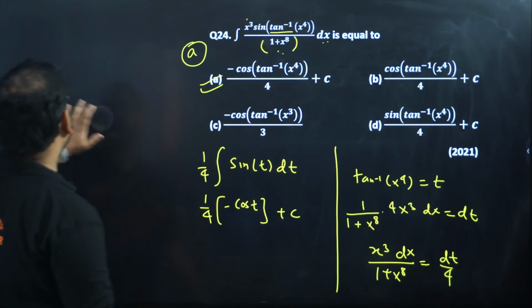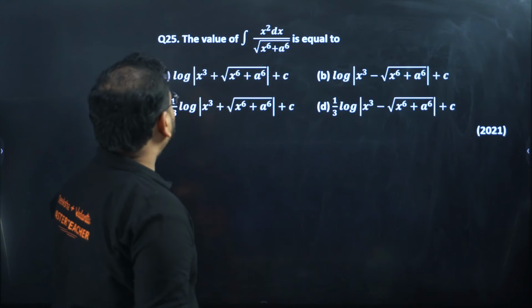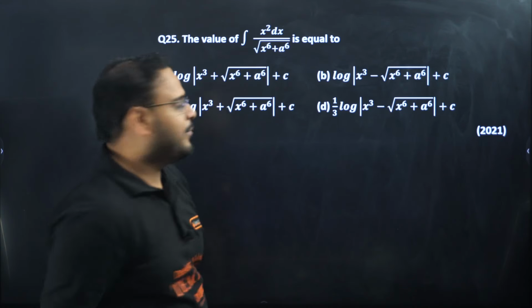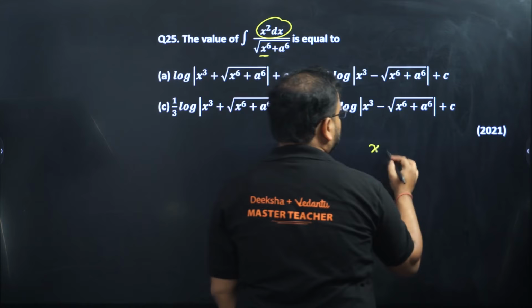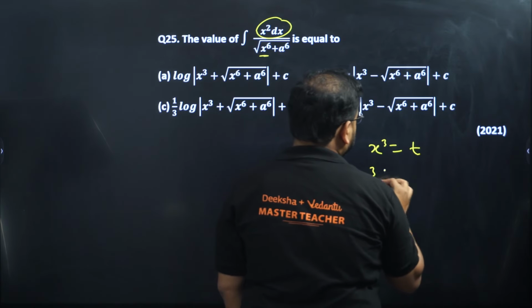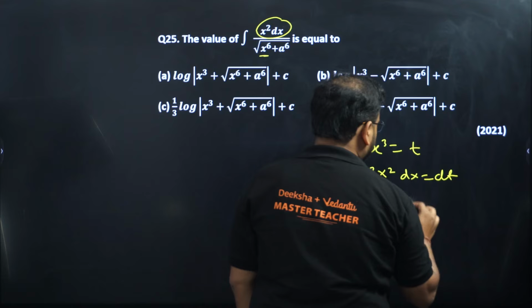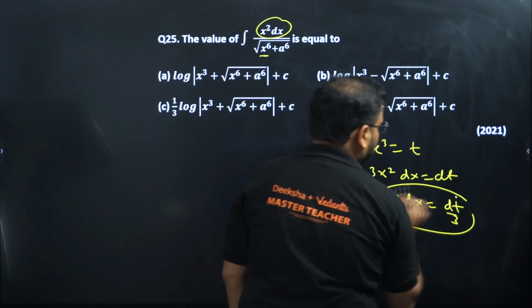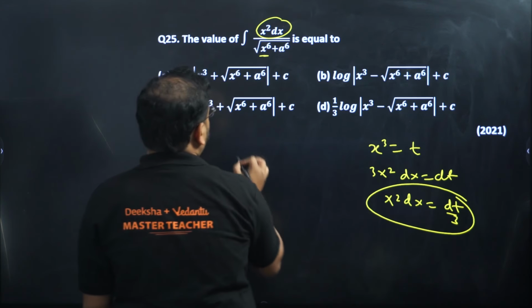Next is the 25th one. Next is question number 25. Okay. The value of integral x square dx over root of x power 6 plus a power 6. So this is a simple one again, because you can see here we have x square dx and we have x cube somewhere over here. Take x cube as t. So 3x square dx will become dt. So I get x square dx is dt by 3. Dt by 3. Okay.